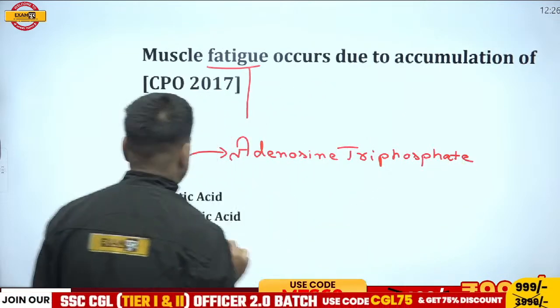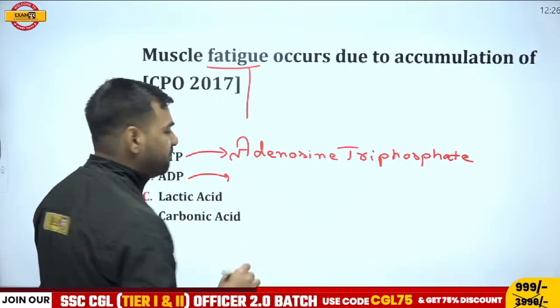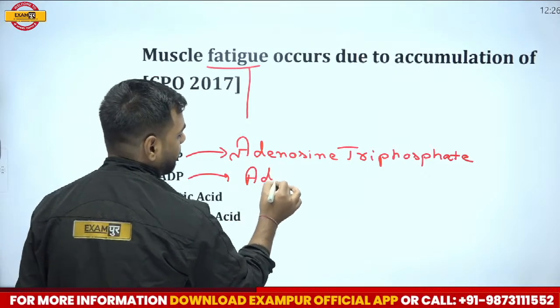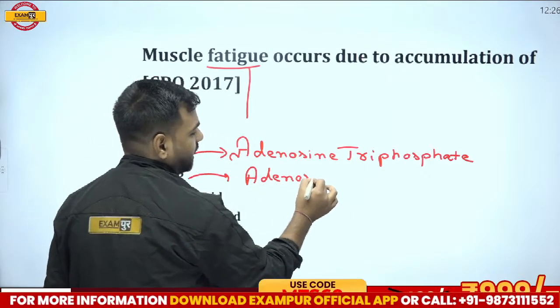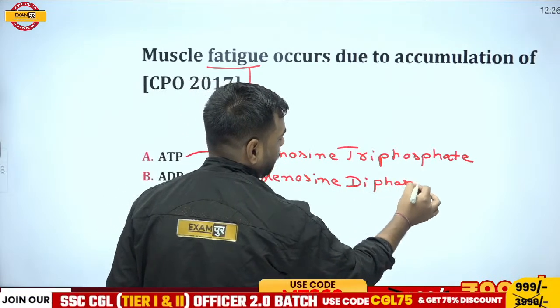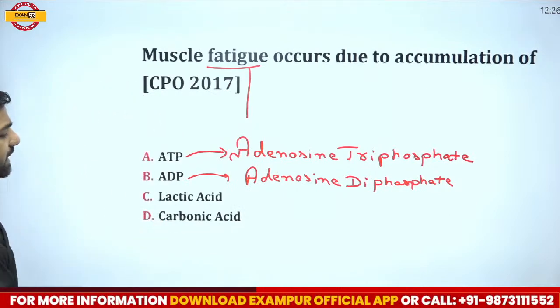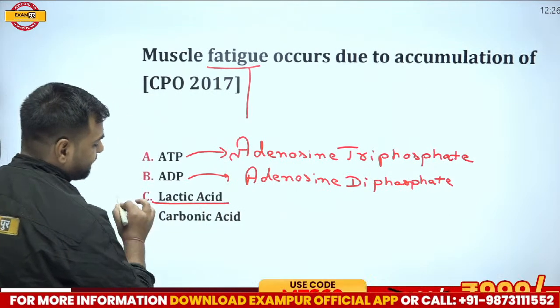If I go with ADP, the full form of ADP is adenosine diphosphate. Now, if I go with lactic acid, please remember this lactic acid is the correct answer.